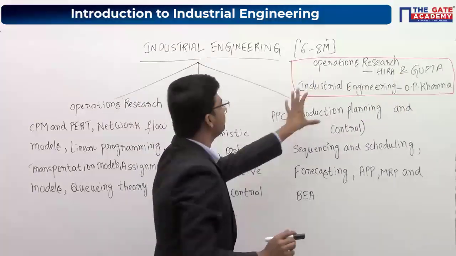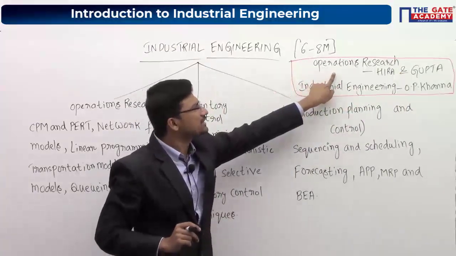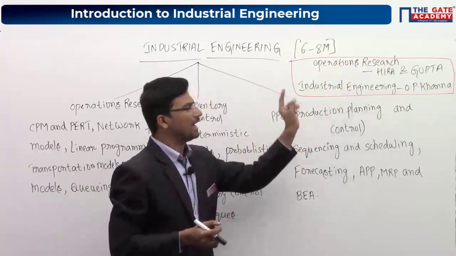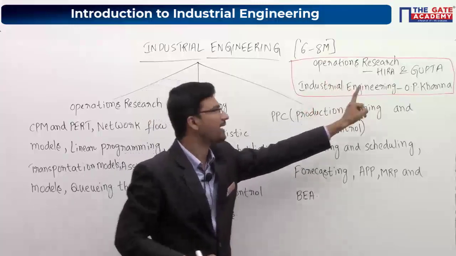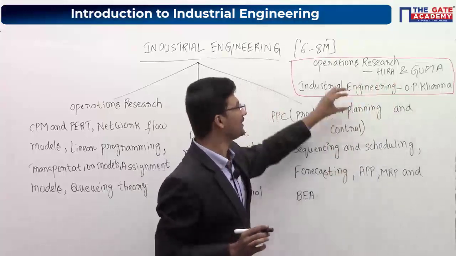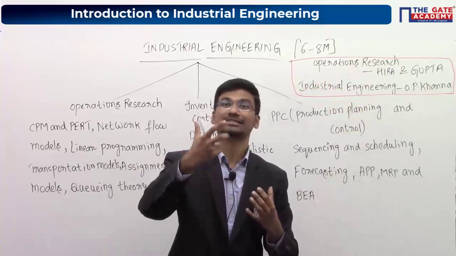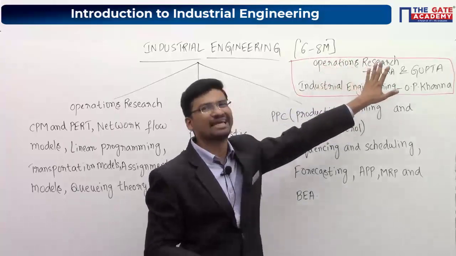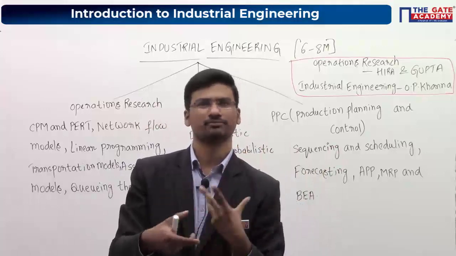As you have asked for reference books, I'll write the names of the reference books. I have highlighted them here, so if you want, you can copy this. Operations Research by Hira Gupta is one very good book which you can refer. One more book is Industrial Engineering and Management by O.P. Khanna. If you are looking for the theoretical part, you can refer to this textbook. If you want to practice extra questions or numericals, you can go for Operations Research by Hira Gupta. One more book is Operations Research by Kanti Swarup. You can also go through that book.